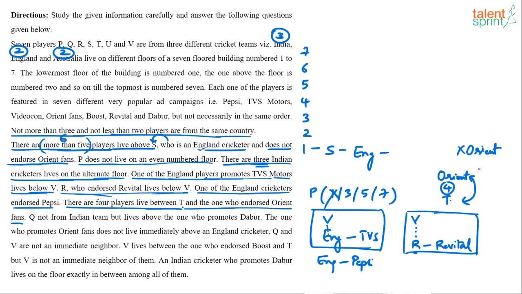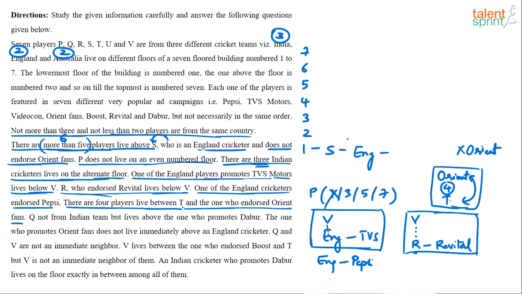If you observe, this set altogether has got 6 people in it. T is one of the persons, the one who promotes Orient fans is the other person, and there are 4 people between them. Total 6 persons. It's obvious that this set of 6 will be floors 2 to 7, because first floor cannot be T, it is S, and first floor cannot be Orient fans. We already know that. So this set will be 2, 3, 4, 5, 6, 7.